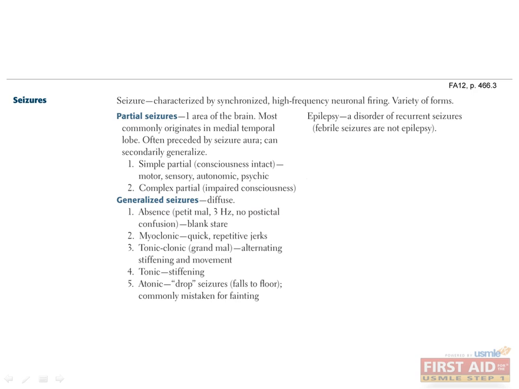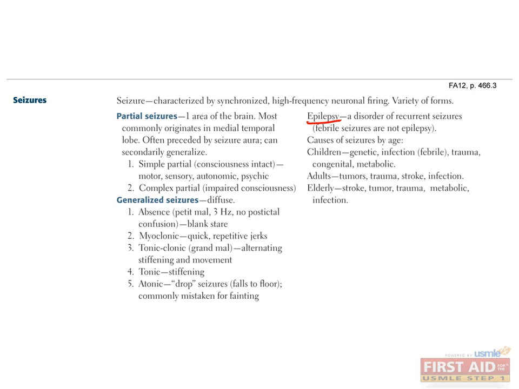Now, seizure does not equal epilepsy. Isolated seizures can occur in both children and adults. If the seizures are recurrent, then a diagnosis of epilepsy may be made. In children, seizures are usually due to genetic causes, fever, trauma, or congenital or metabolic causes. Simple febrile seizures are very, very common in infants with high fevers, and in most cases, these kids will not go on to develop chronic seizures. So don't start them on anti-seizure meds after the first seizure. They don't need them at that point.